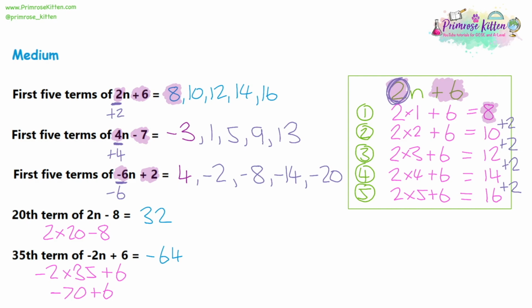Again, it's getting these mixed up. For the first 5 terms, they might actually find the 5th term only. For the 20th term, they might mistakenly just write the first 5 terms. They might write the entire list, or they might even do something from the easy questions and just find out what the next term is, or say, oh, it's going down by 8 each time. So it's very important to read exactly what the questions are asking you, because there are multiple ways to ask these sorts of questions.